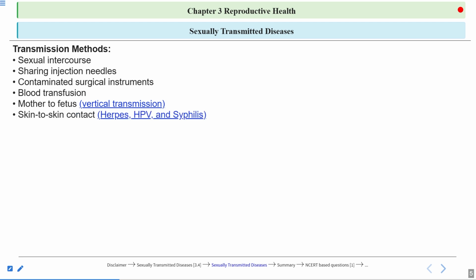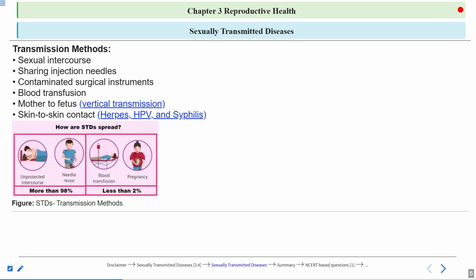Now, some of the STDs can be spread through skin to skin contact also, like herpes virus, HPV virus and syphilis. Clear? So you can see this is a figure showing you the transmission methods of these STDs. More than 90% of the STDs are spread through unprotected intercourse. Okay, and then STDs can also be spread through sharing injection needles, or simply you can say needle reuse.